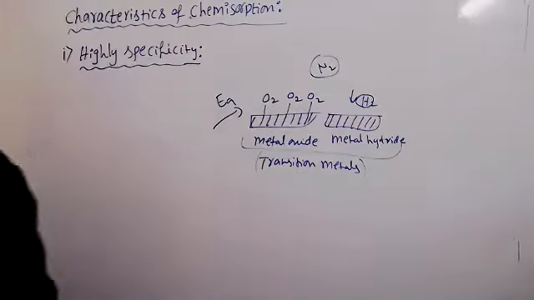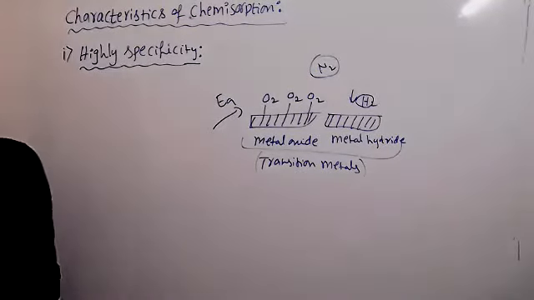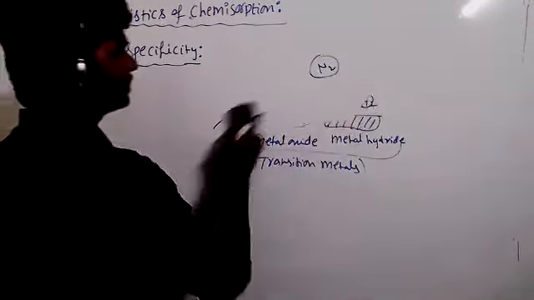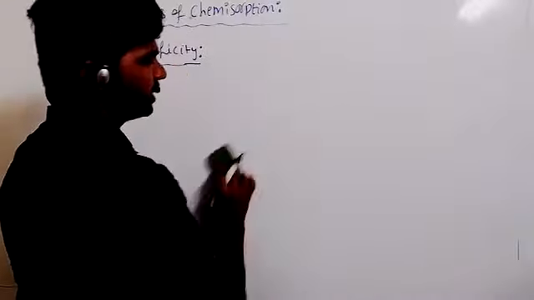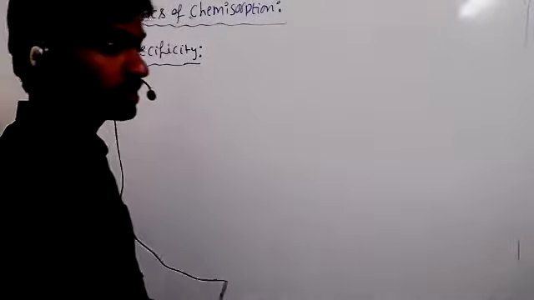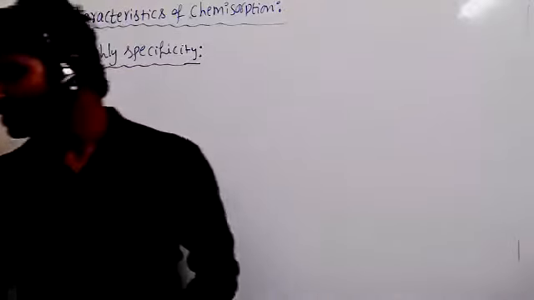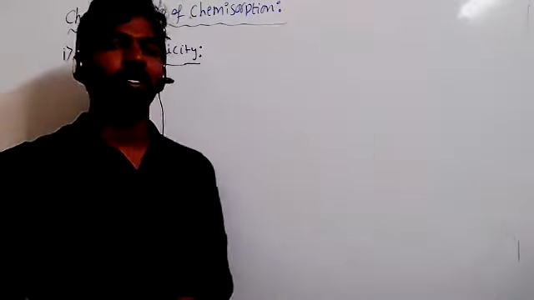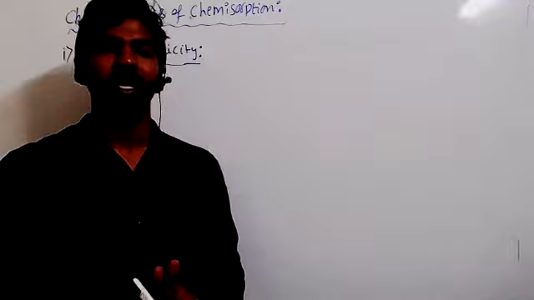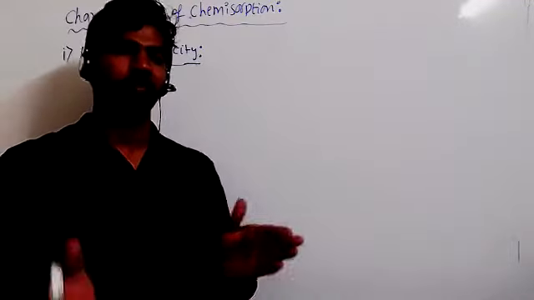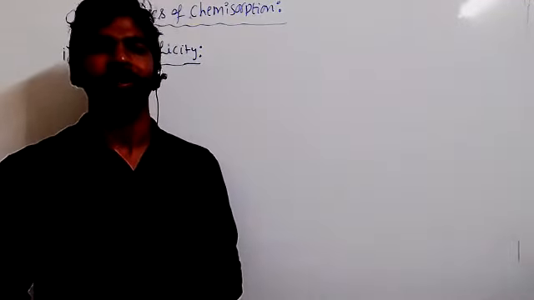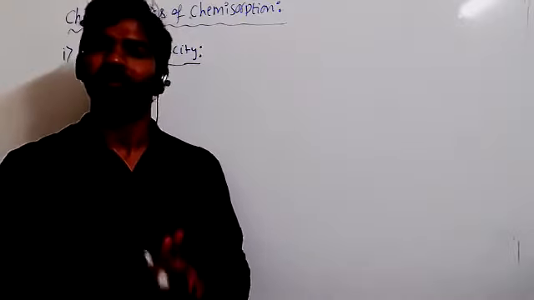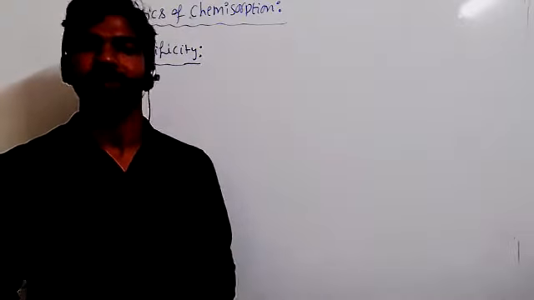Okay, next one, irreversibility. In general, chemical processes are irreversible. The main reason is that in a chemical process, the forward reaction occurs only by supplying a high amount of activation energy. That's why the reverse process is not easy. Very few reactions are reversible. Most of the chemical processes are irreversible only.